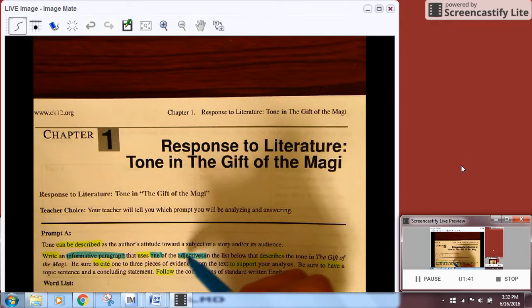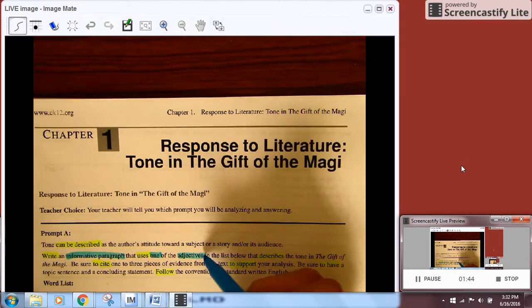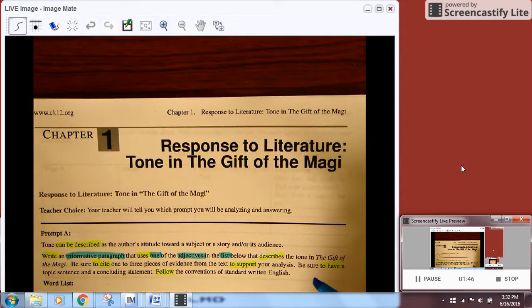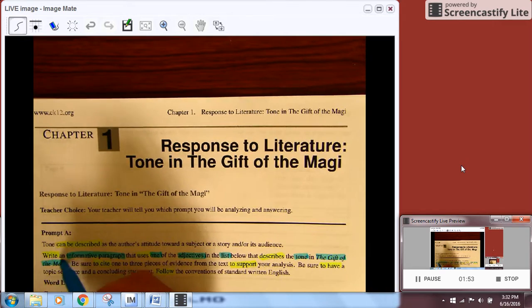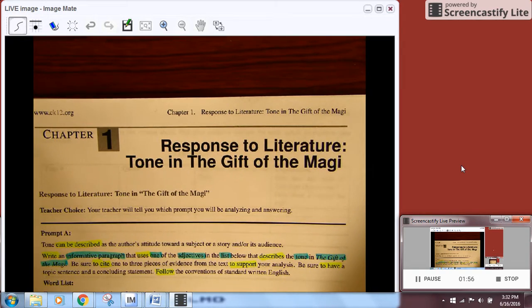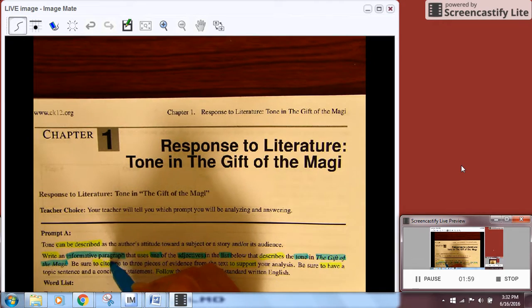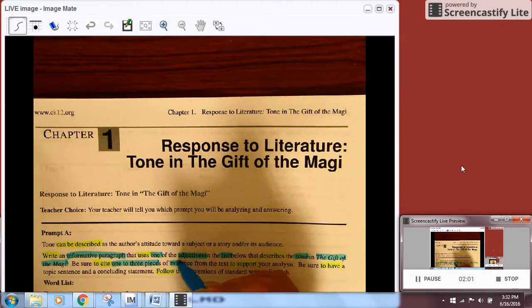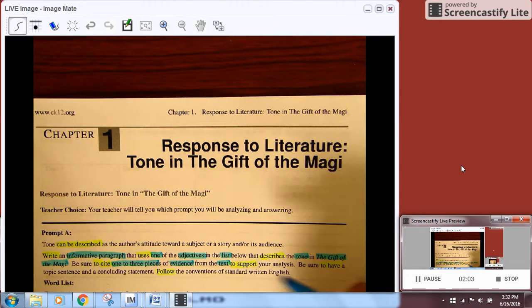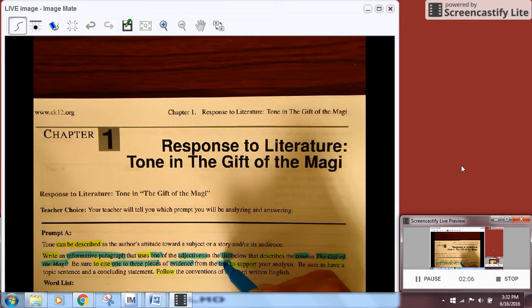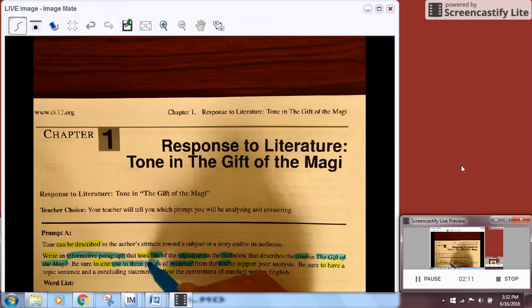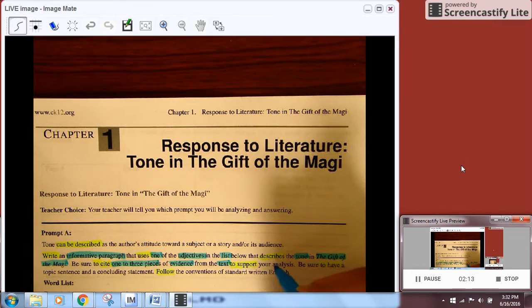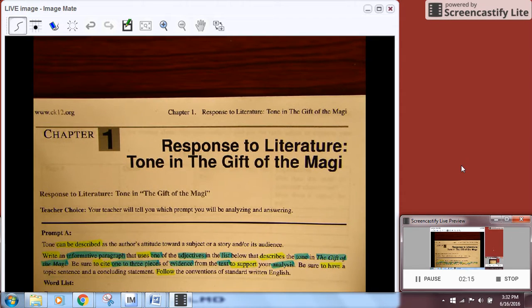We don't need every single word in our prompt here, okay? But we also need to know that it has to be in the list. Then it needs to describe the tone, and it also needs to be the tone in The Gift of the Magi. Not just a tone in any other piece, but in The Gift of the Magi. You need to cite 1 to 3 pieces of evidence from the text. So we need to know that it has to be from the actual passage, The Gift of the Magi. It has to be valid evidence, and we need 1 to 3 of those to support. What are we supporting? Our analysis.